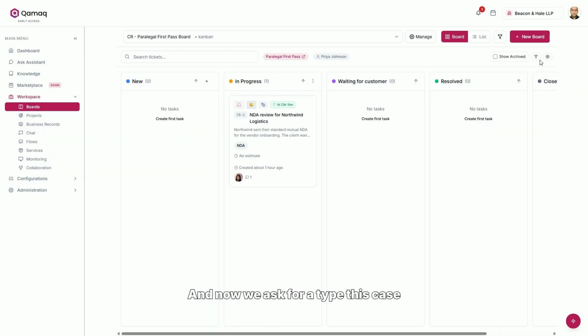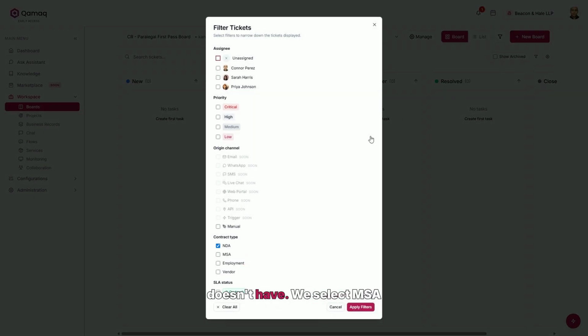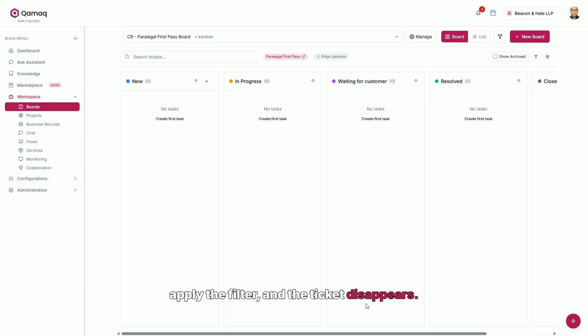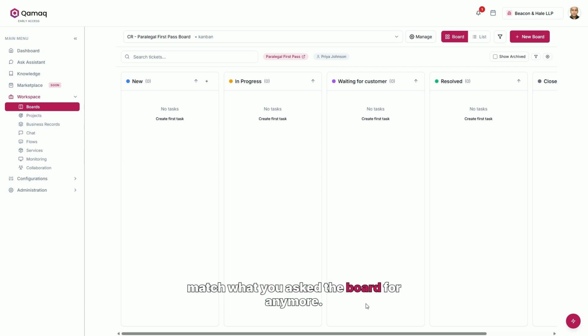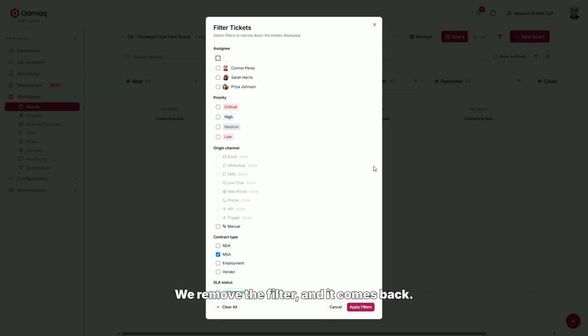And now we ask for a type this case doesn't have. We select MSA and unselect NDA. We apply the filter and the ticket disappears. Nothing was deleted. It just doesn't match what you ask the board for anymore. We remove the filter and it comes back.